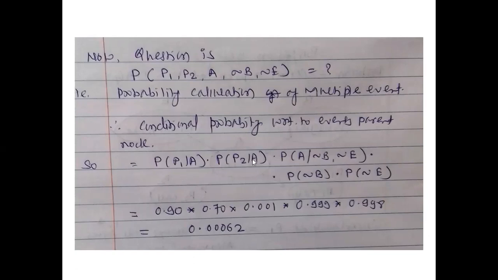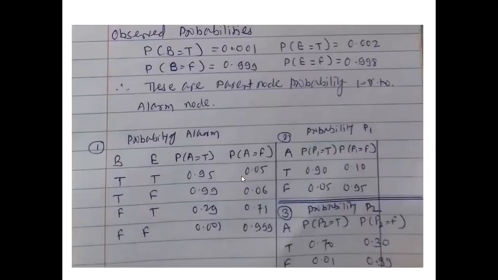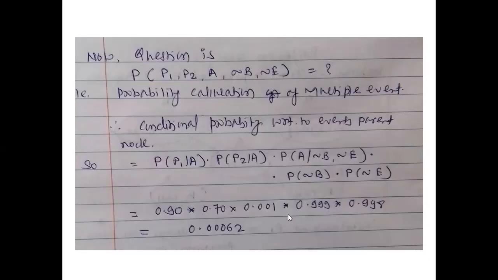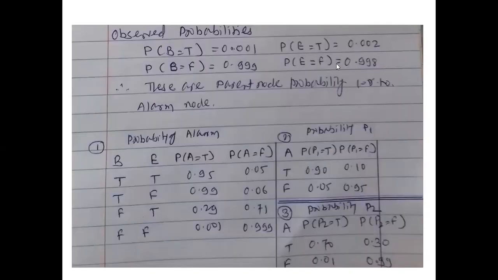Second, the probability of P2 given A is 0.70. The alarm is there and the call goes to P2, that is 0.70. Likewise, the other values are filled in. You see the last one, the probability of negation E, that is, the probability of not having the earthquake, E equal to false.